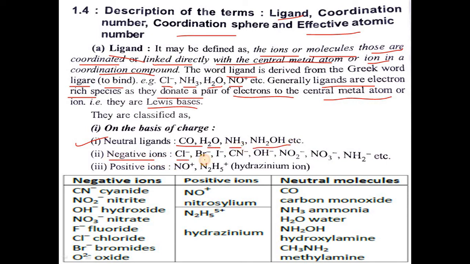Negative ions: Cl-, Br-, I-, CN-, OH-, NO2-, NO3-, NH2-, and oxides. And there are also positive ions, that is NO+ and N2H5+. So there are total 3 types: negative ions like cyanide, nitrite, hydroxide, nitrate, chloride, bromide; some positive ions, the nitrosonium ion and hydrazinium ion; and neutral molecules: carbon monoxide, ammonia, water, hydroxylamine, ethylamine.